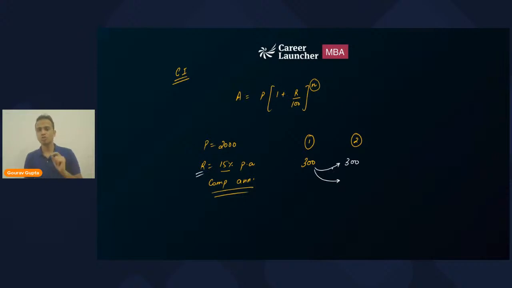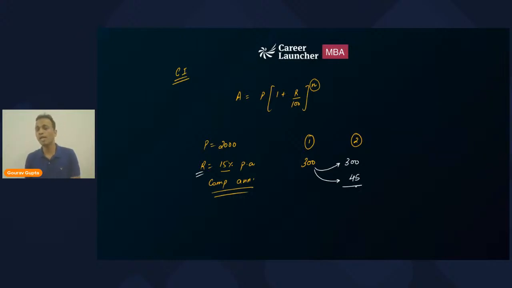I will repeat, to calculate the interest of the second year, you can first of all copy the interest of the previous year, and then give the interest on the interest of the previous year at 15 percentage per annum. So 15 percentage of 300 will be equal to 45.